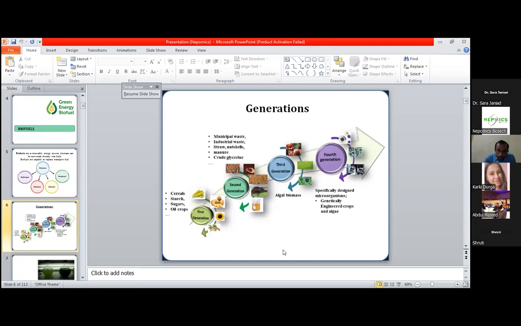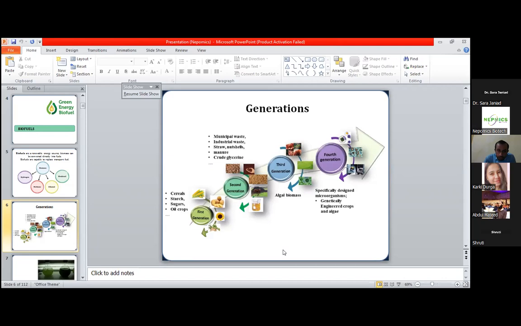So scientists thought: why are we using as a source of biofuels those plants which we already have as food? So that's why they moved towards the second generation of biofuels, and the biofuel was obtained from non-food crops. Now come towards the third generation, from which we can obtain biofuel from the microalgae and the cyanobacteria. So I will discuss the third generation of biofuels.